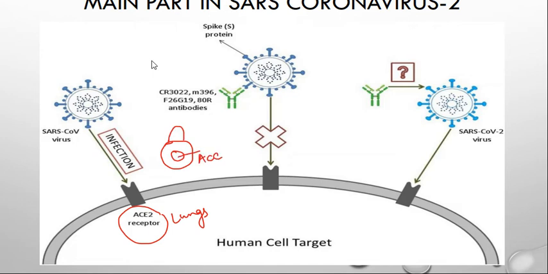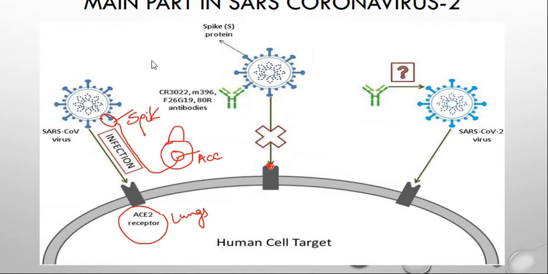To enter our room, that is our lungs, there is a key. That is the main thing, how the coronavirus is attacking. With this spike protein, it is getting connected. See, this is getting connected, and after that this virus will replicate. For a virus to replicate, it needs a host. Here, who is the host? That is the human.